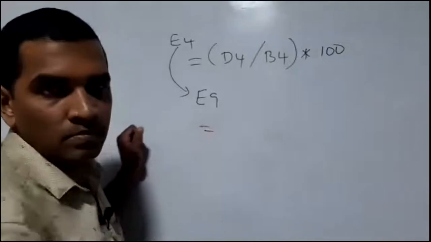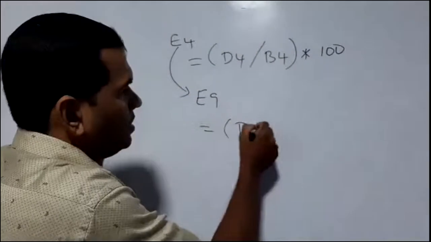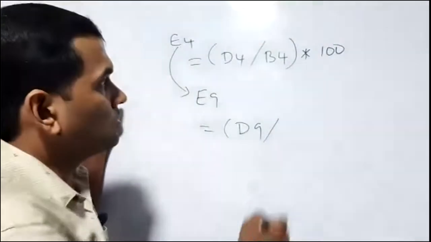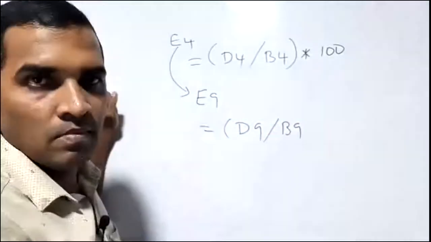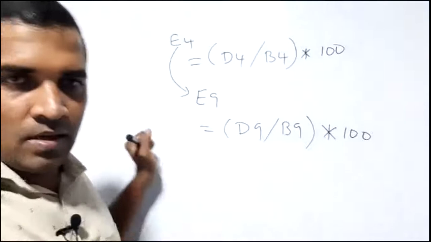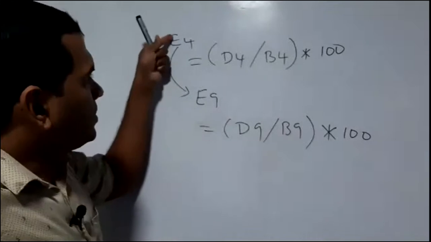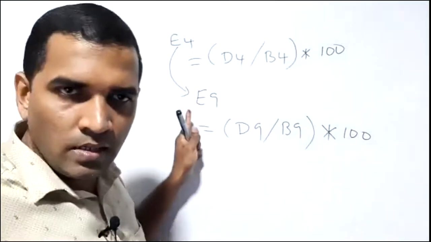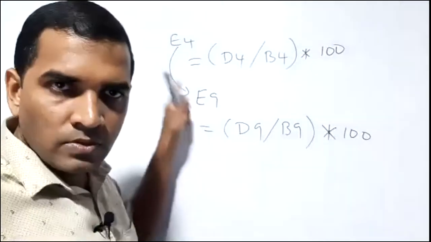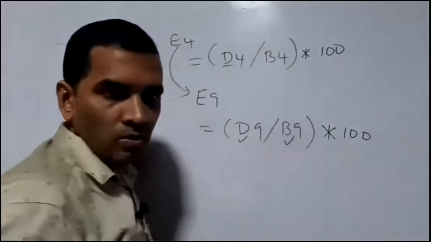Equals, bracket, D9 slash B9, bracket close, asterisk 100. Is it correct? Yes. Going from E4 to E9, we move rows. We pass the rows, with no changes in the column. So it is D here, also D. It is B here, also B, no changes.